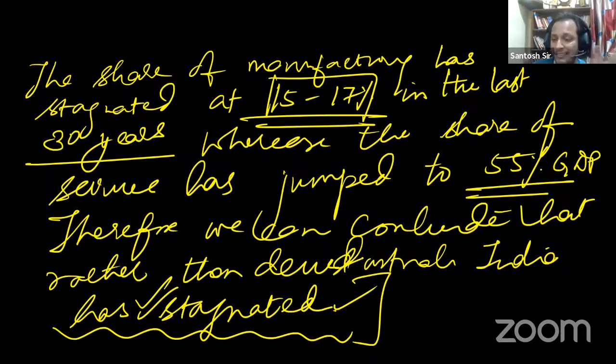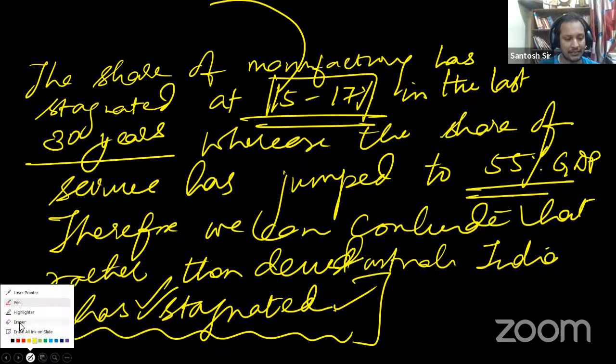Okay, so India has not deindustrialized. Manufacturing has stagnated, not deindustrialized. If it were deindustrialized, this should reduce to 10% or 7%, but we have been stagnant at 17%. So we can say that it is stagnation, not deindustrialization.